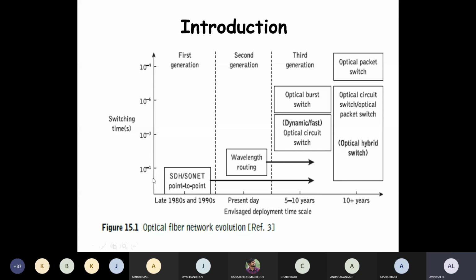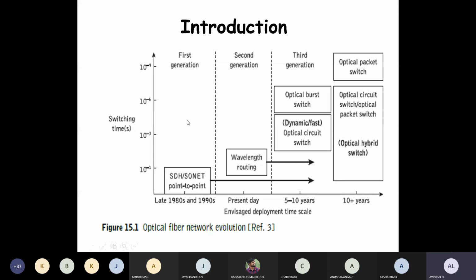So this particular wavelength routing is evolving from seconds to milliseconds. Okay, 10 to the power of -1 and onwards. Now in the third generation, we have achieved still lesser switching time. What is that particular thing? The third generation will be using optical burst switching and dynamic or fast optical circuits.